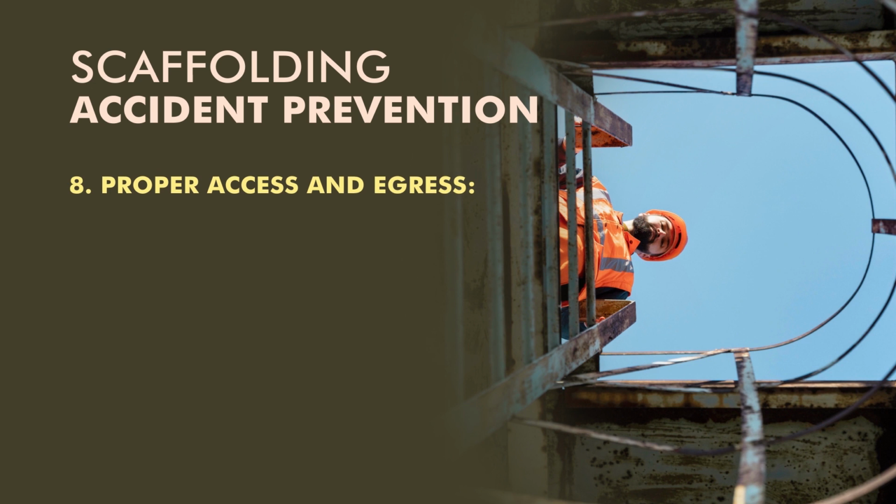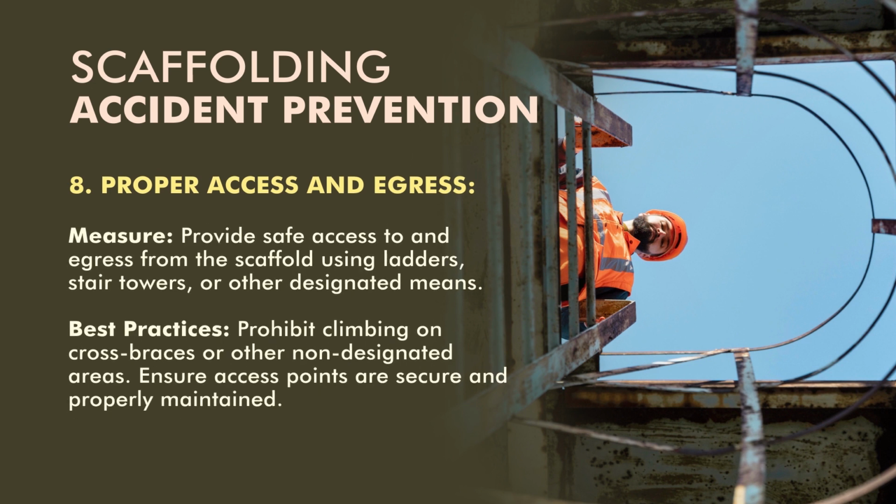The eighth point is proper access and egress. Measure: provide safe access to and egress from the scaffolding using ladders, stair towers and other designated means. The best practice is to prohibit climbing on cross braces and other non-designated areas. Ensure access points are secure and properly maintained.